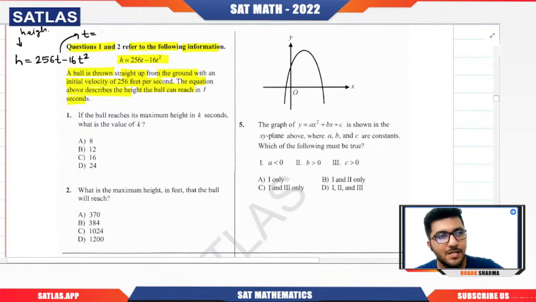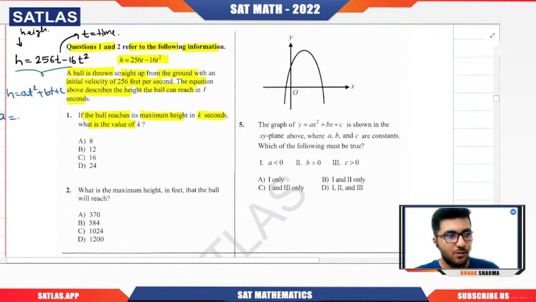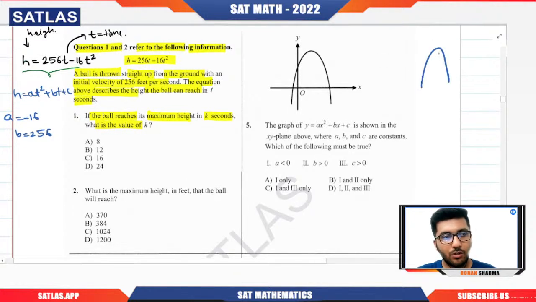Now the first question: if the ball reaches its maximum height in k seconds, what is the value of k? They want us to find the maximum height. One thing I can be sure about is that this is quadratic in t, and the dependent variable is h. If I compare it with at square plus bt plus c, clearly a equals minus 16 and b equals 256. So here I have a downward parabola. Now I want to find the maximum height.